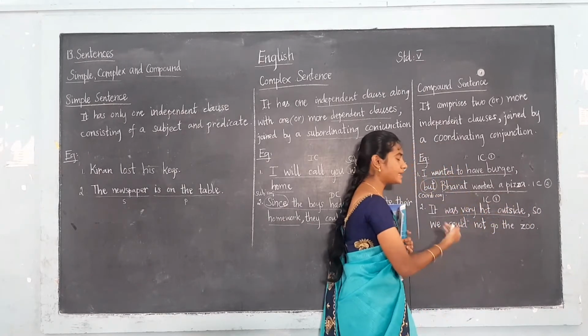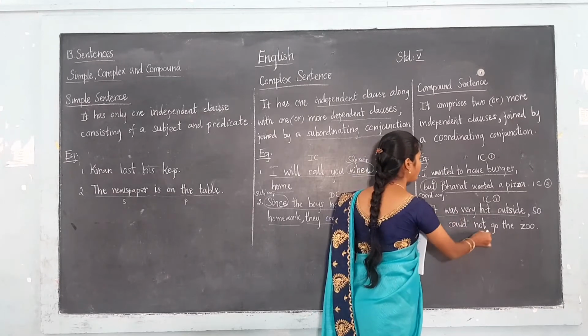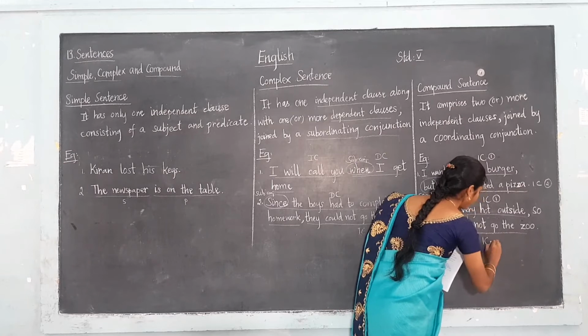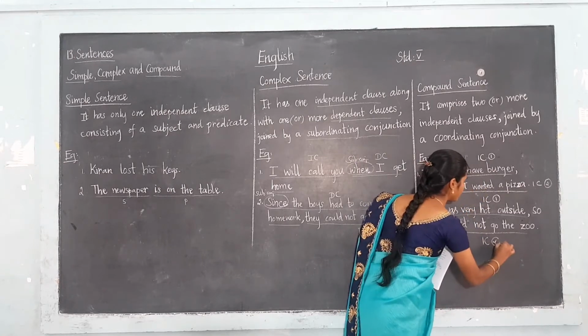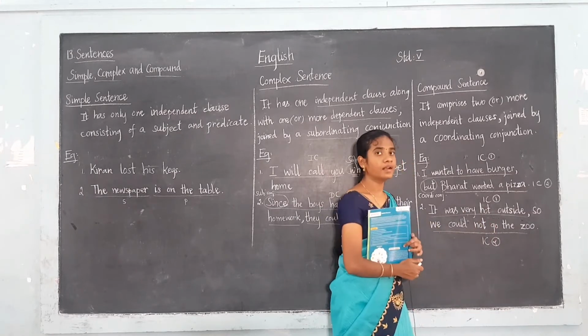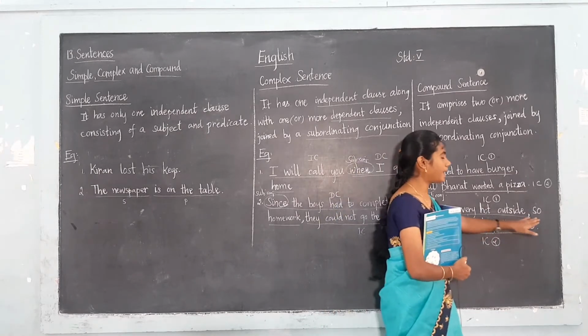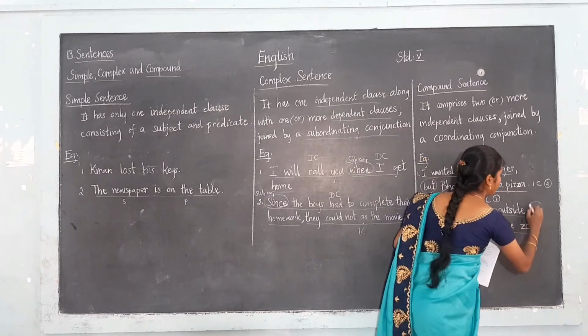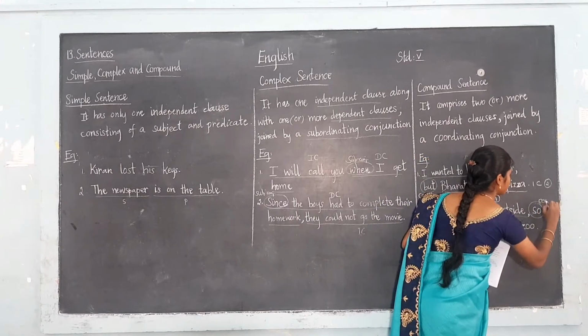And the next independent clause is: we could not go to the zoo. It's independent clause 2. Both clauses are joined by the coordinating conjunction so. So is the coordinating conjunction.